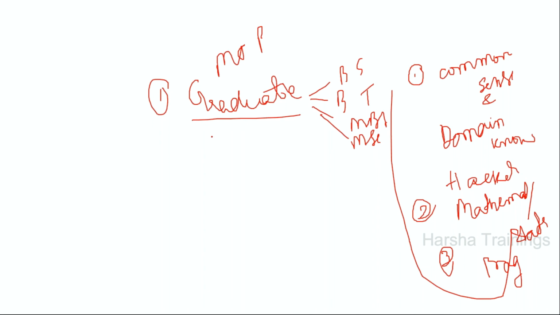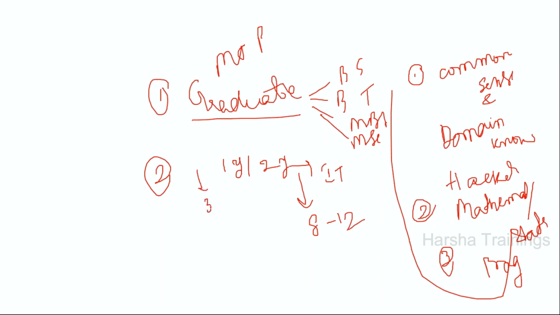But if you want to enter the software industry as a data scientist, the second primary thing is you should have at least 1 or 2 years of experience in IT. If you have at least 1 or 2 years, your package will range from 8 to 12. If you don't have any experience and go in fresh, your package will mostly be 3.5 to 4. That's it. With 1 or 2 years of experience in any domain, minimum you can get 8 to 12 lakhs package. More than that also, up to 16. Is it okay?